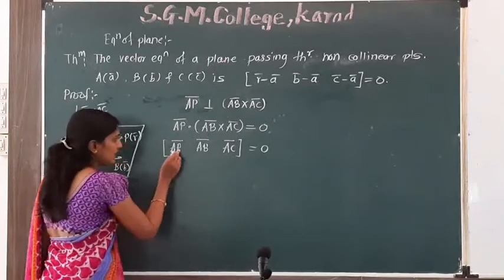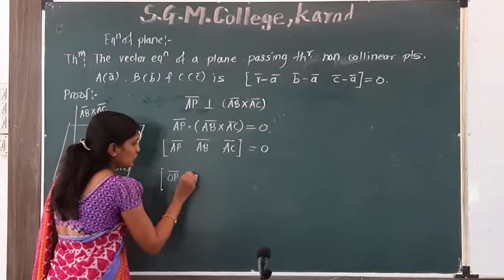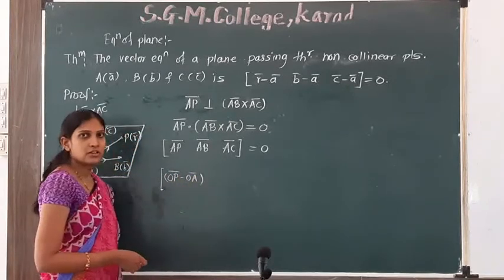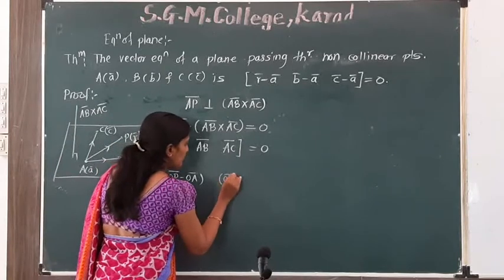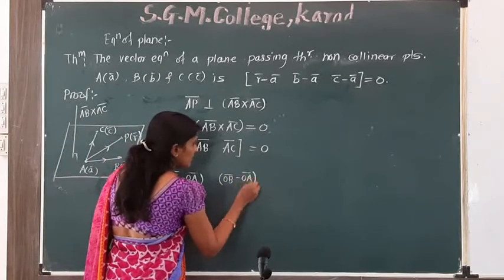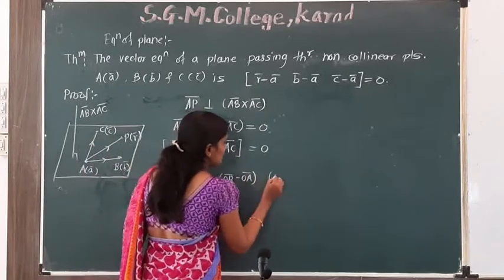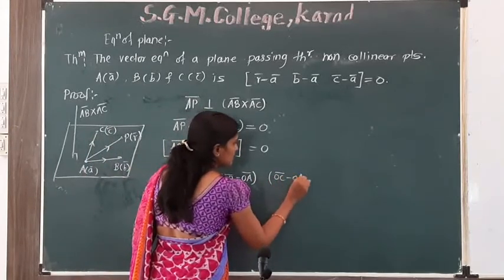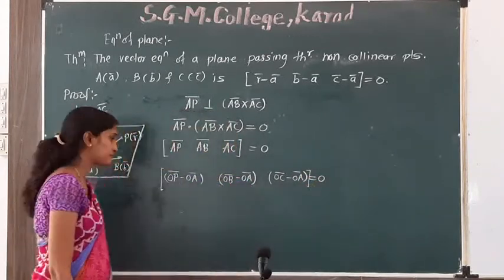What is AP bar? AP bar means OP bar minus OA bar. What is AB bar? AB bar means OB bar minus OA bar. What is AC bar? AC bar means OC bar minus OA bar is equal to 0.